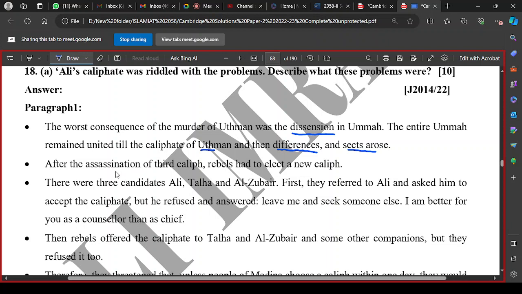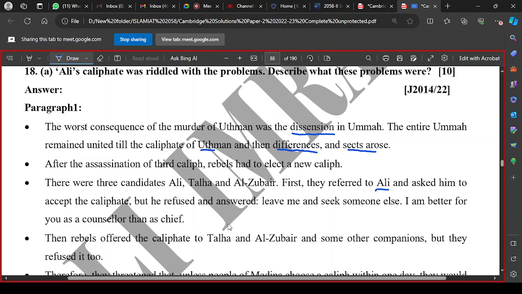When they assassinated the third Caliph, they had to elect the new Caliph. I told you that there was no Caliph for 3 days. There were three candidates: Ali, Talha, and Zubair. First, Ali was referred for the post, but he refused. He answered, leave me and seek someone else. I am better as a counselor, I can be a better advisor instead of being a caliph. So I am better for you as a counselor than as a chief.